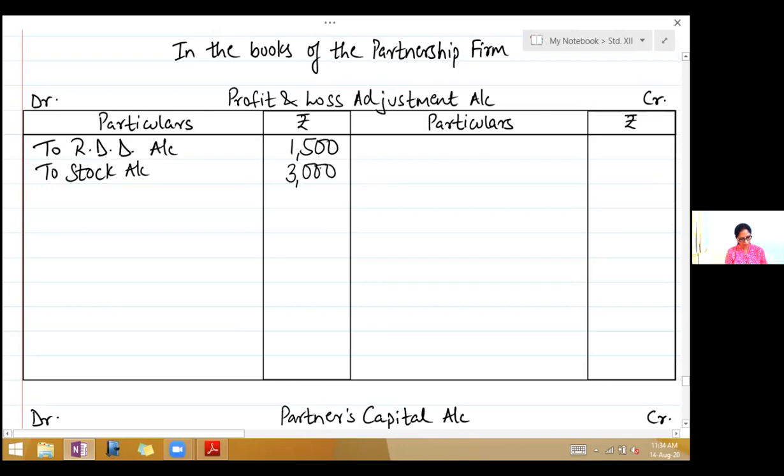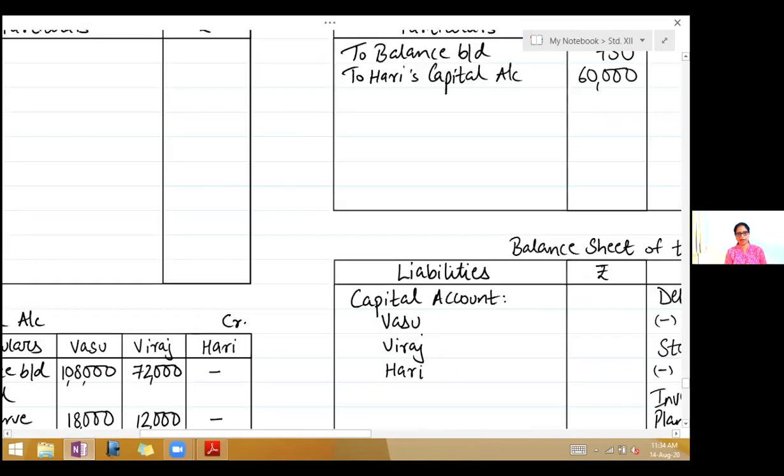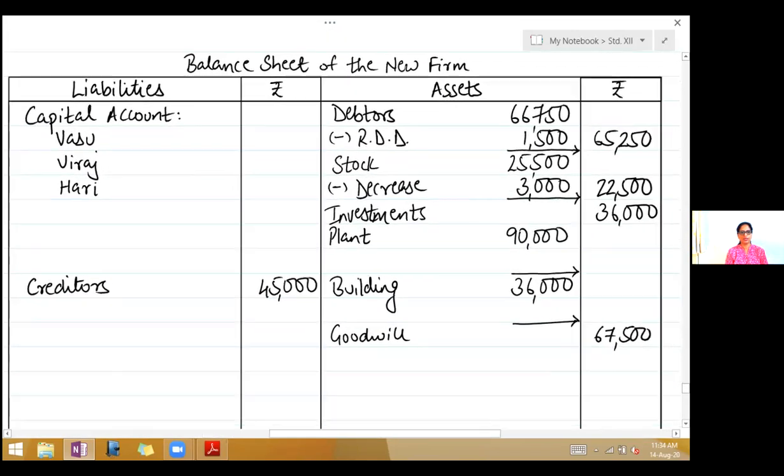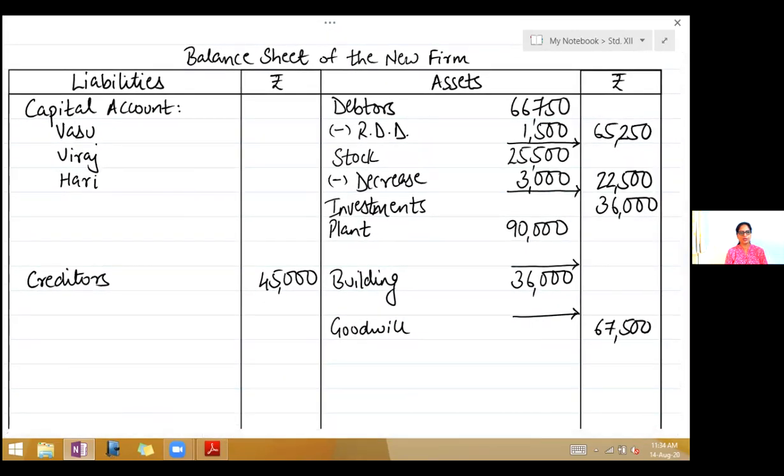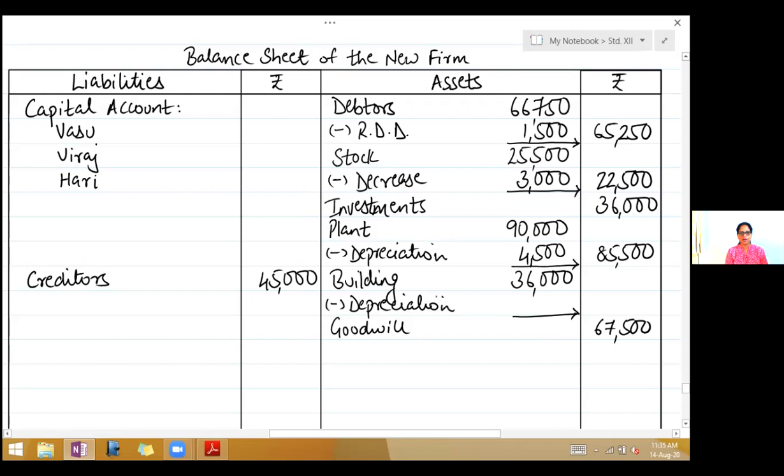Next, plant and building is to be depreciated by 5%. Both the assets are depreciated, so less depreciation for plant. 5% is 4,500. Outer column 85,500. Building, again less depreciation. Its 5% is 1,800.